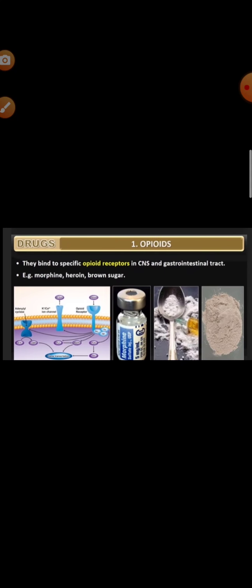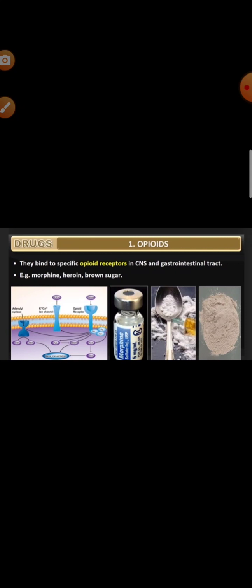Drugs belong to different categories. It can be opioids, cannabinoids, or coca alkaloids. Now, what are these opioids? Heroin is a depressant and it slows down the body functions. Where are these opioids found? Morphine is extracted from the latex of the poppy plant. The poppy plant's scientific name is Papaver somniferum. Heroin or smack is obtained by acetylation of morphine, as a white, odorless, bitter crystalline compound.